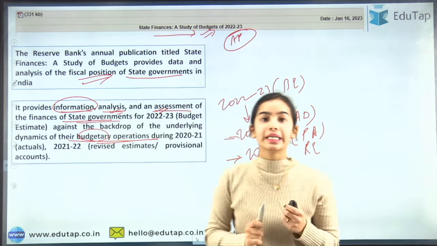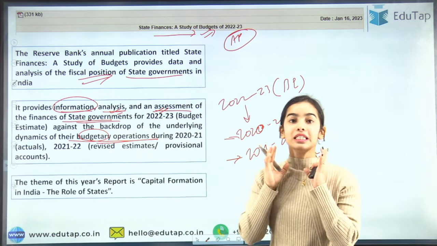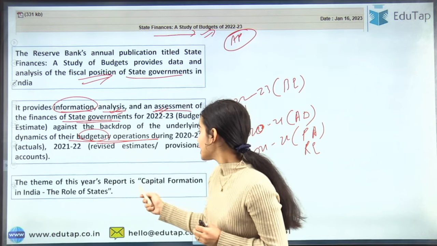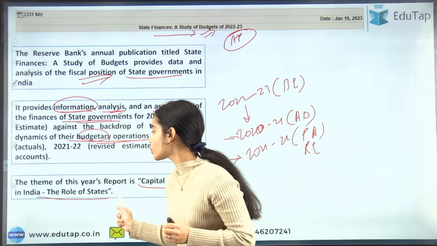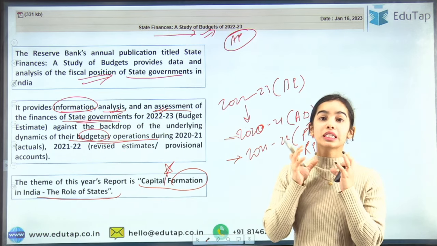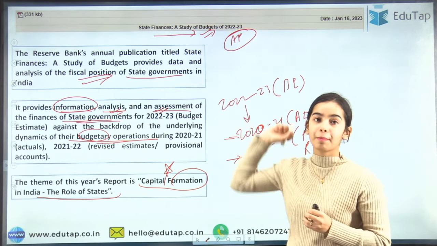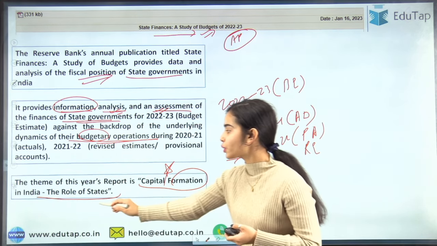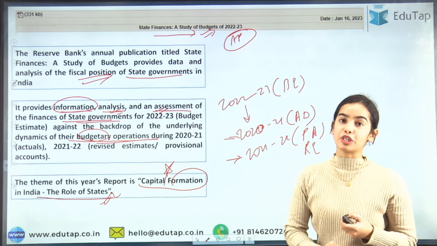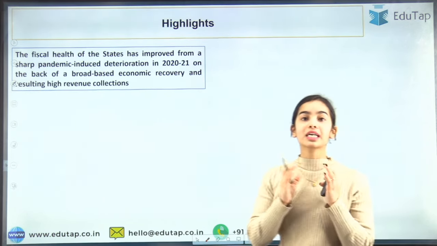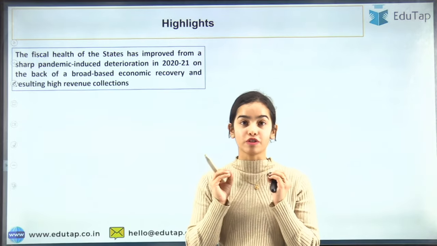Now there is one more important thing that you should know about this publication, that is the theme that has been provided by the Reserve Bank of India for this report, that is the capital formation in India, the role of states. So here we are going to focus on the capital formation, which is the theme of this publication that has been released by the Reserve Bank of India. Here we are going to see the role of states in the capital formation, in the asset formation, we can say.